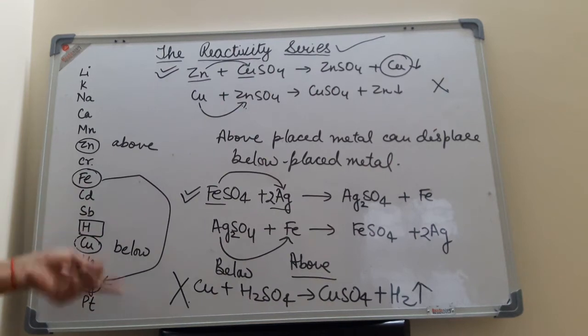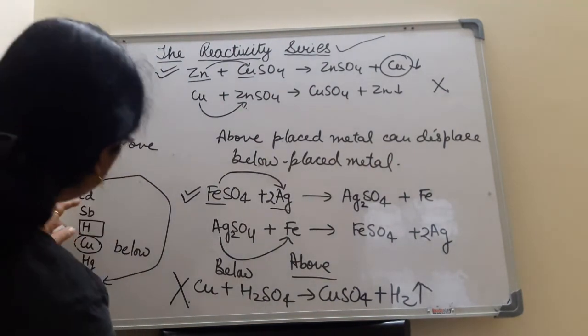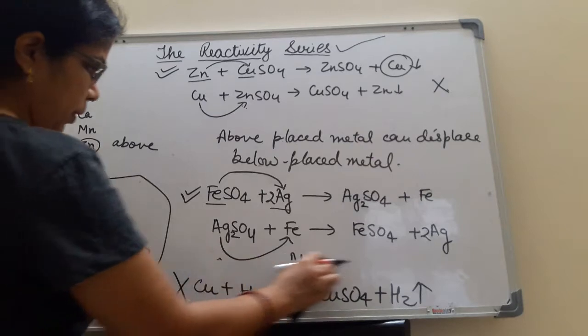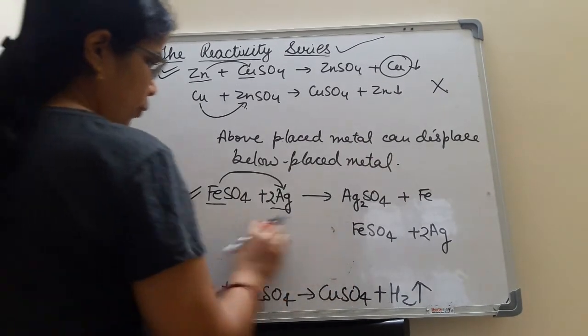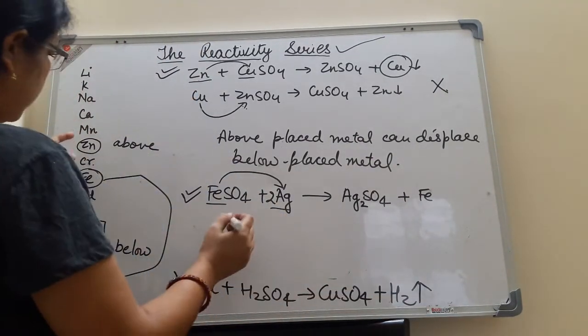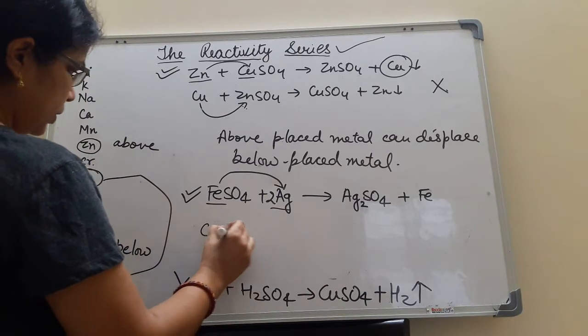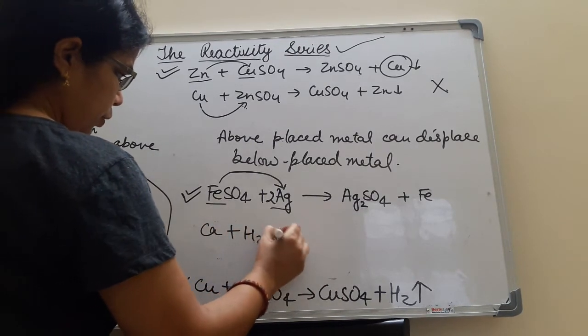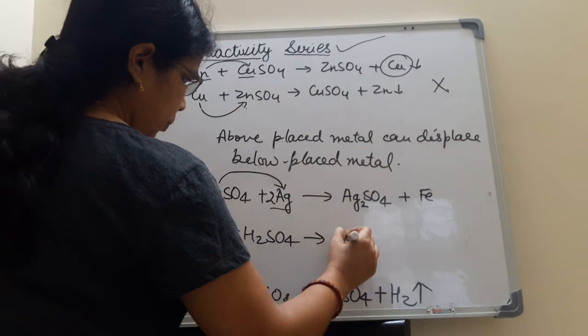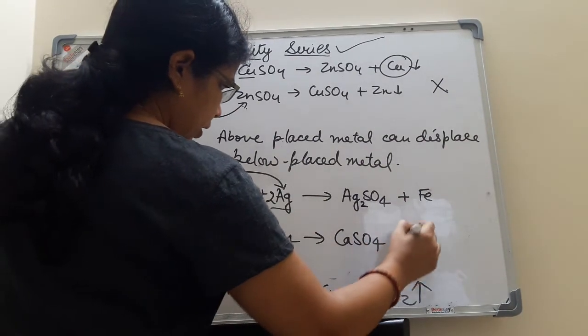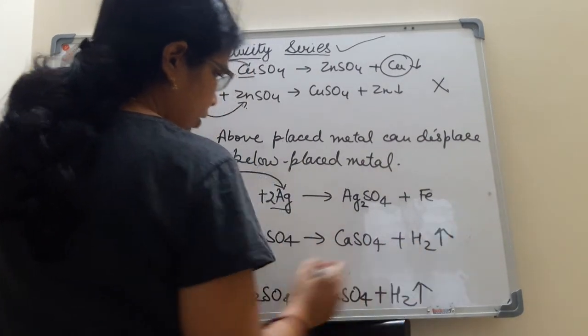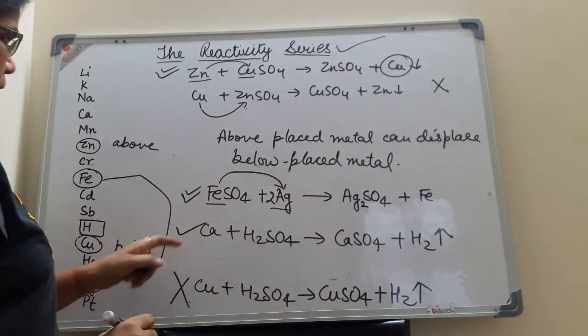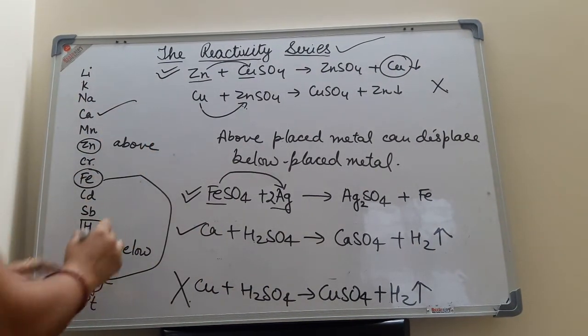But any other metal which is placed above can displace. For example, calcium is reacted with H2SO4. It forms calcium sulfate and hydrogen gas is released. So it is possible. Why? Because calcium is above hydrogen.